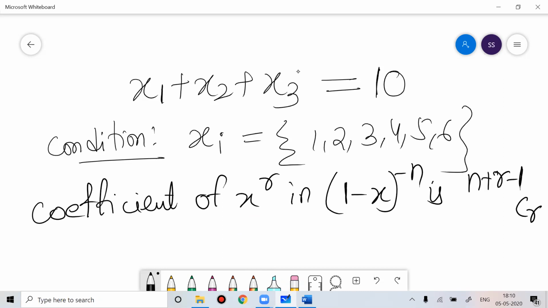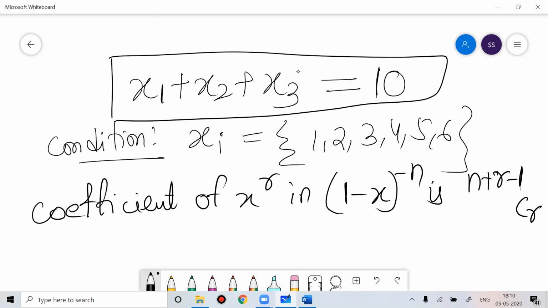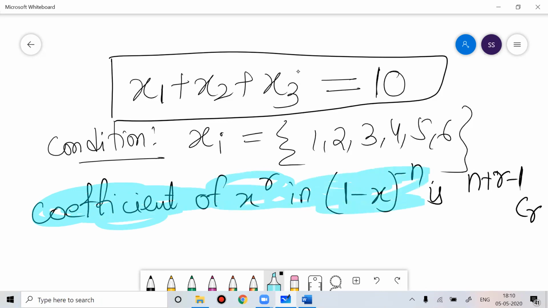So if you apply that logic to solve this problem, x1 plus x2 plus x3 should be equal to 10. You just need to use this theorem.